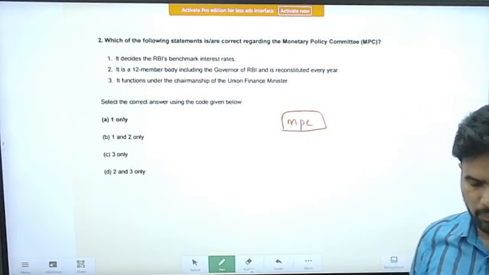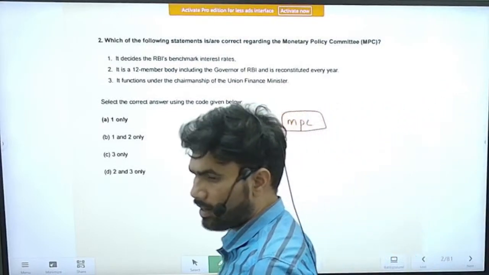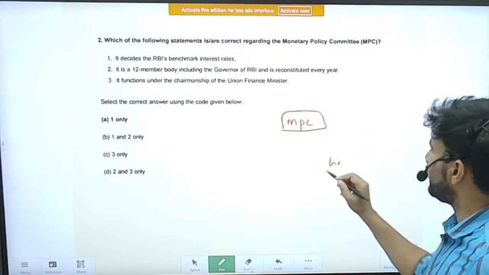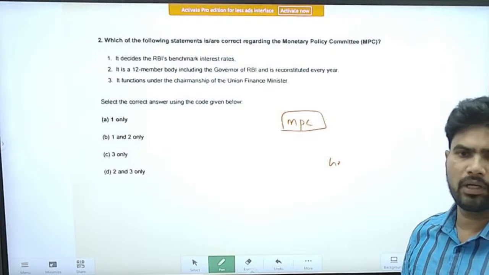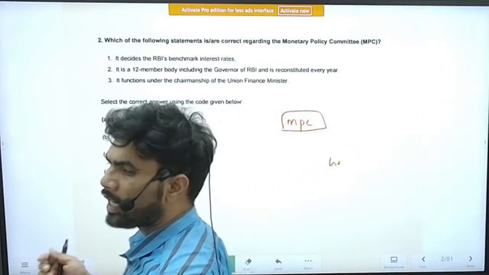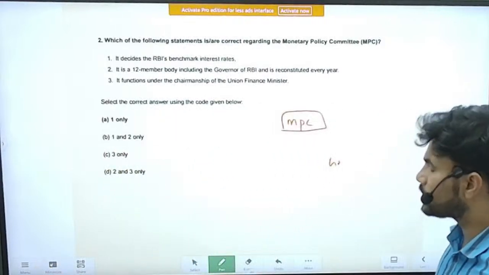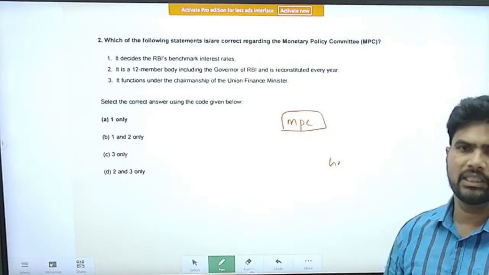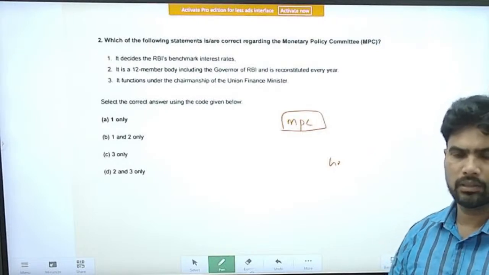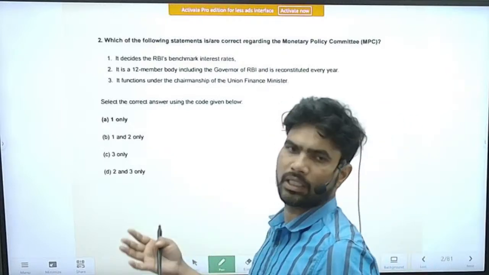The Reserve Bank Governor along with four deputy governors used to discuss and decide whether to change the repo rate, reverse repo rate, or to keep it the same, or to increase it.